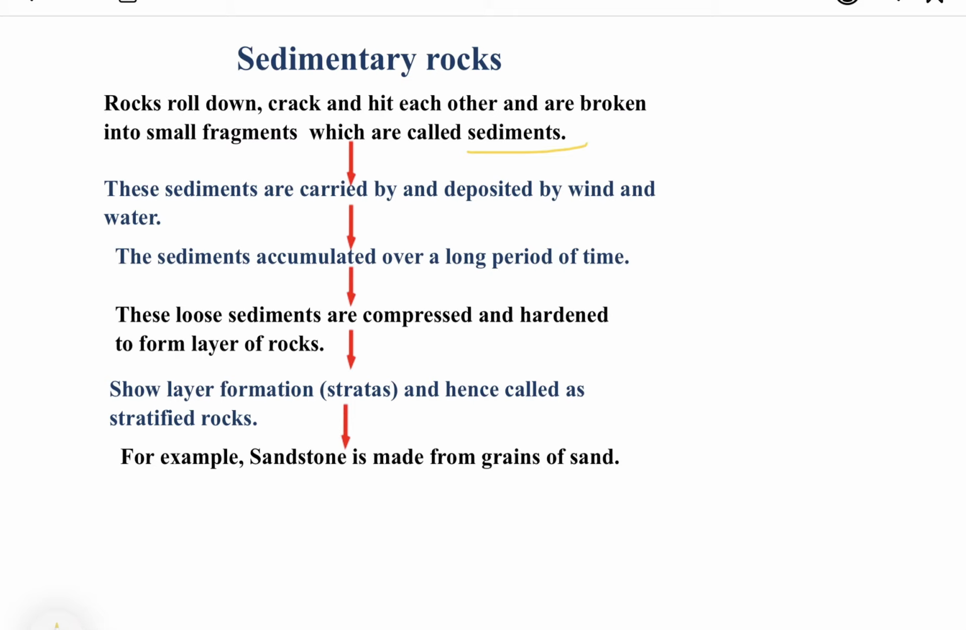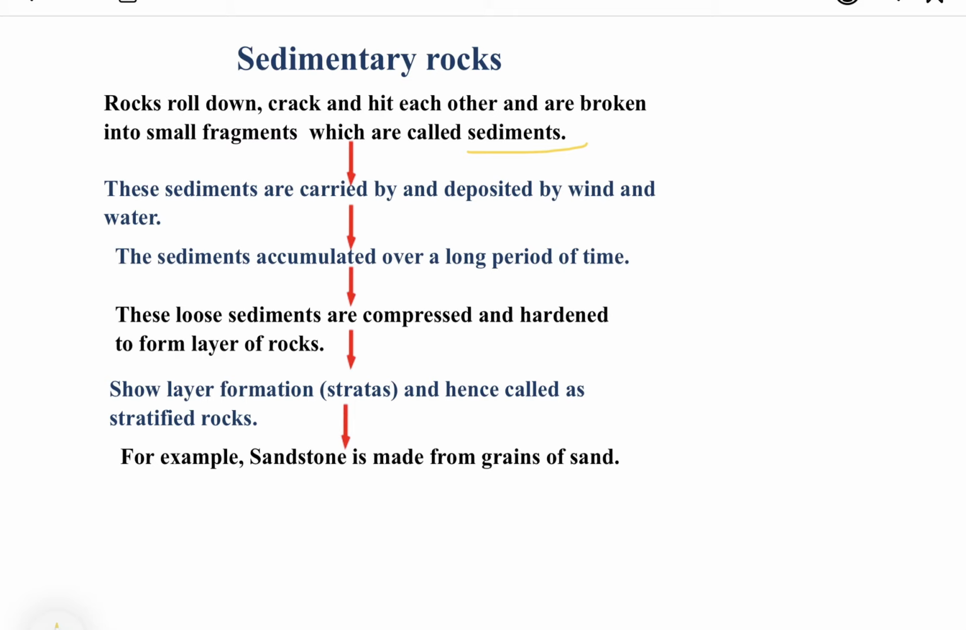Now, these sediments are carried and deposited by wind and water. Wind and water are actually the natural agents of the erosional activity and the depositional activity as well. So, when these sediments are there, these sediments are carried, means कि उनको तेज हवाएं या जो पानी का बहाव है वो उनको एक जगह से दूसरी जगह ले जाता है, and finally they are deposited at one place also. So these sediments accumulate over a long period of time. These loose sediments are compressed and hardened to form layers of rocks.